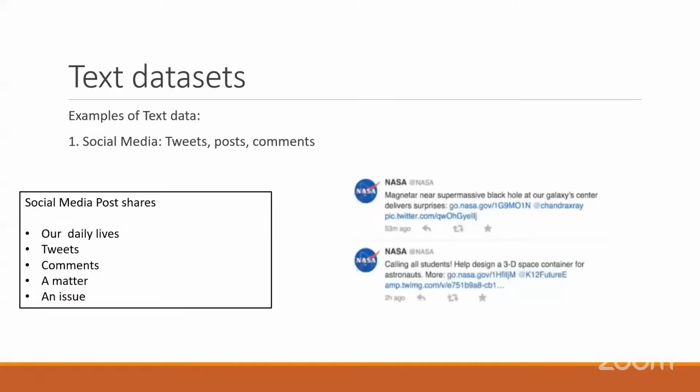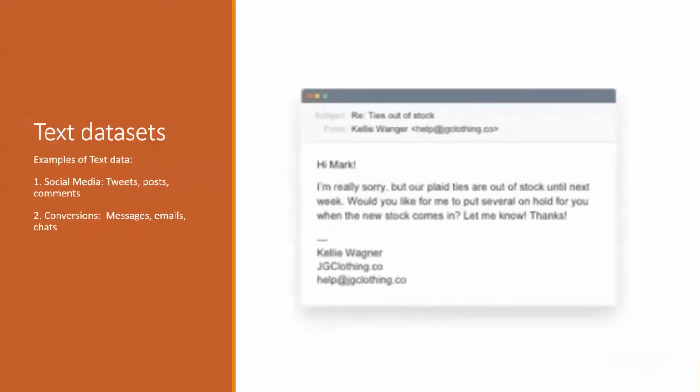Text dataset examples: social media posts, tweets, comments. For example, "Calling all students helping design 3D space container for astronauts." This is a common statement, some tweet. We are giving some tweets, comments, anything in that form, or you are writing some mail, messages or emails, chats, and everything.